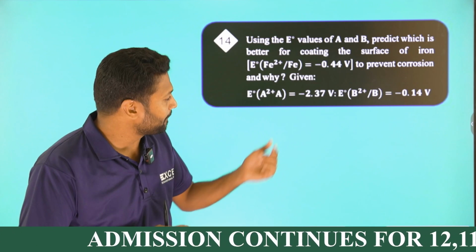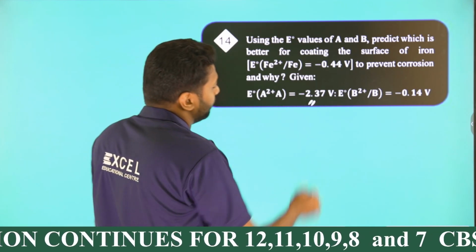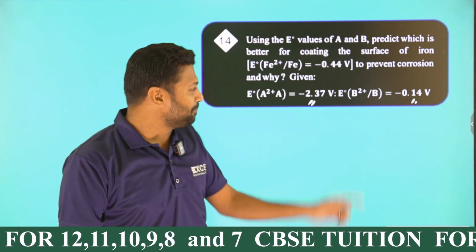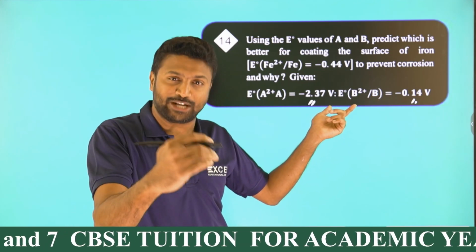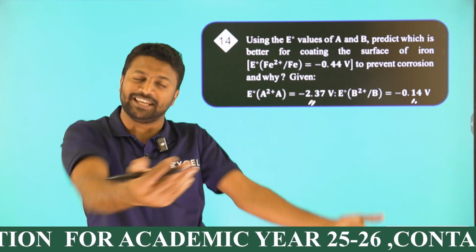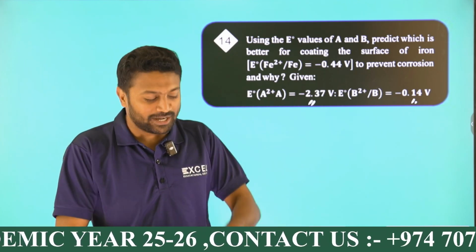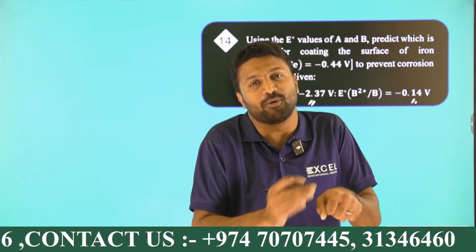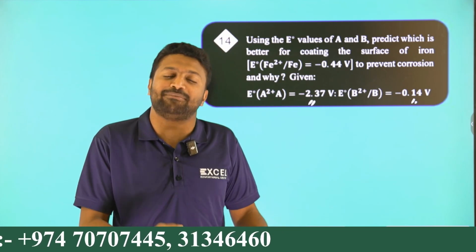Am I given choices? A and B. A is having an electrode potential of minus 2.37, whereas B is having electrode potential of minus 0.14. While comparing minus 2.37 and minus 0.14, minus 2.37 is lower value. If electrode potential is less, reactivity will be more, and more reactive metal is better for coating. Example, zinc. Galvanization, sacrificial protection, right? We are sacrificing zinc for iron, right? So how to prevent corrosion means coating a more reactive metal, like coating iron with zinc, because zinc is more reactive. Why is zinc more reactive than iron? Because zinc is having lower electrode potential.